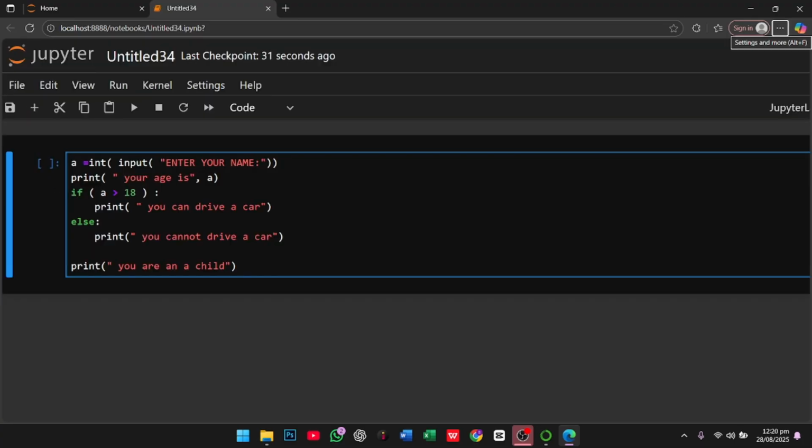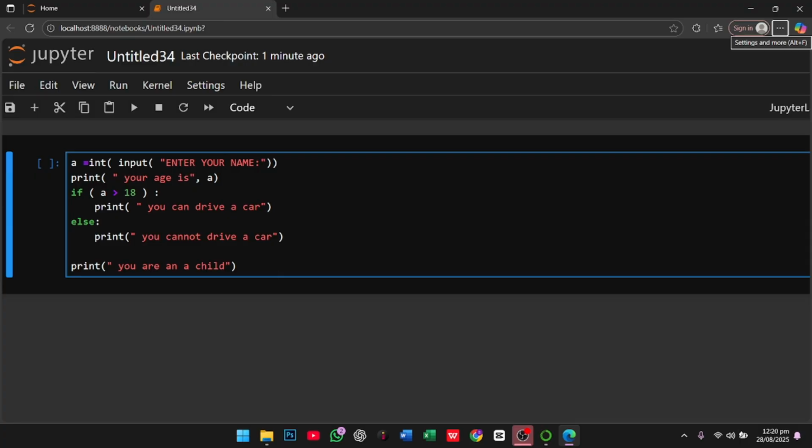Now can I make some other changes in this program? The answer is yes. I told you about two conditions. If there are more than two conditions, what do we do now? In this case we used two conditions. If the if block is true, it runs, and if the if block is not true, then we move to the else block and print the else.